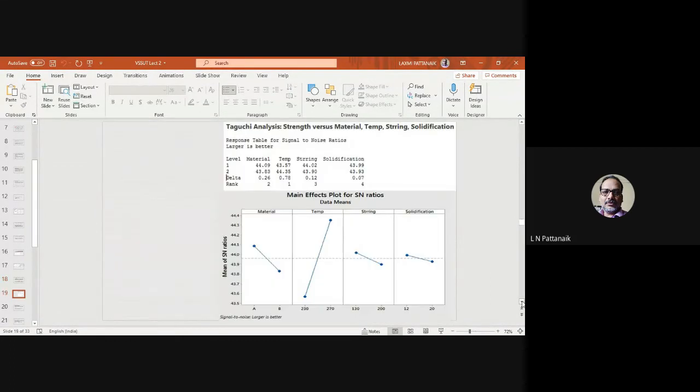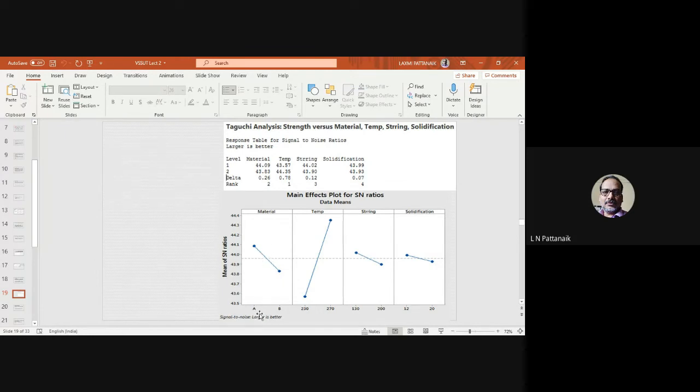So easily you can look at this plot also. This is the SN ratio plot, main effect. You can easily look at this plot and tell which level of these controllable factors is best suited for the robust design. For example, take the case of material.